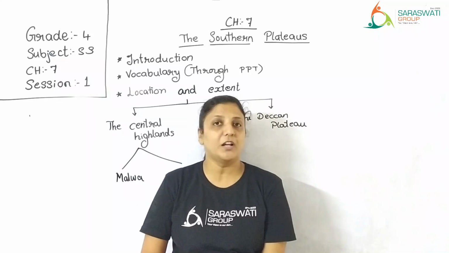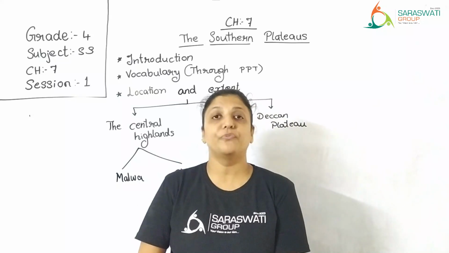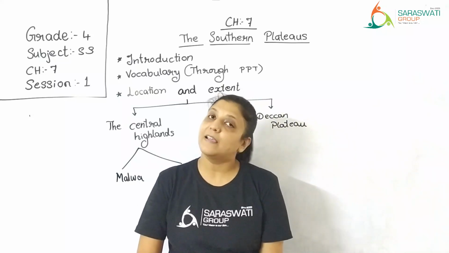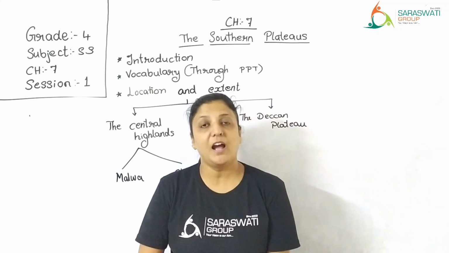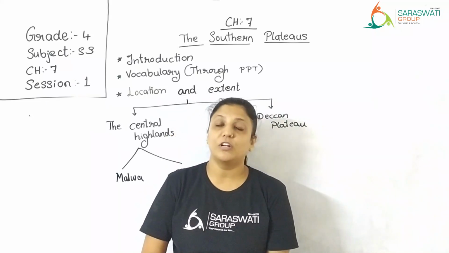They are hills. What are hills? Yes, the mountains which are not of great height are called hills. If it is very high, then it is called a mountain. If it is not very high, then it is called a hill.